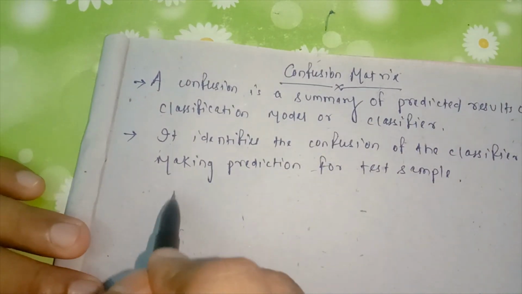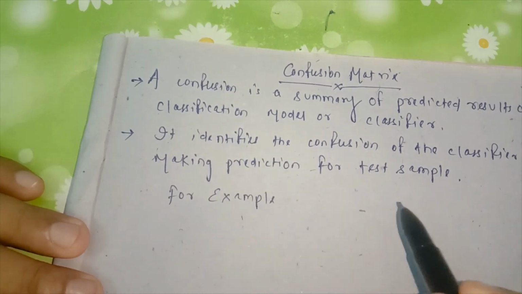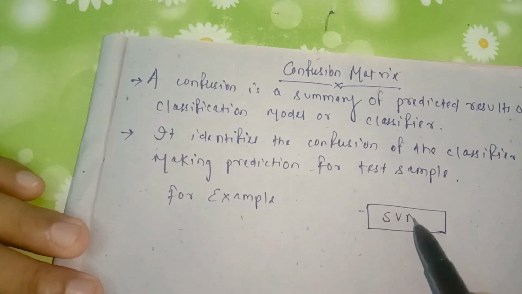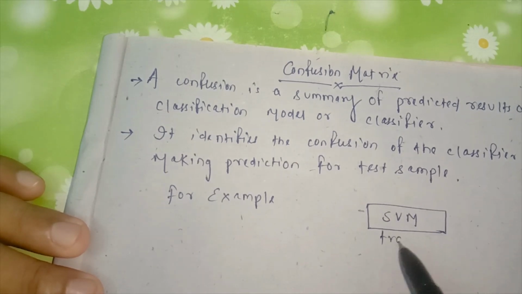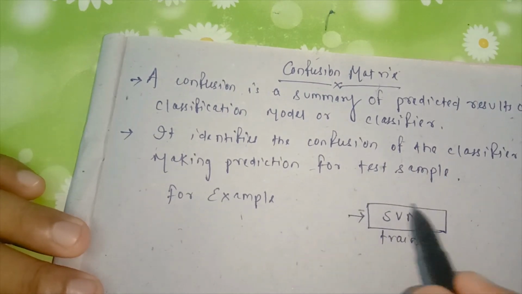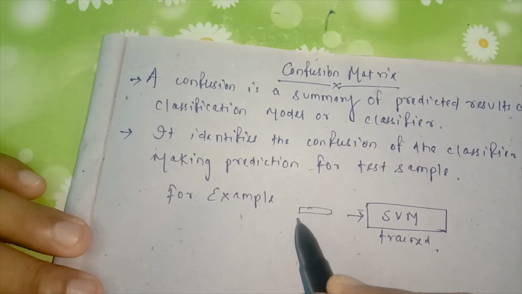For example, let's consider a model that is already trained. This is a trained model. For example, I trained a model with the help of SVM. Now a test sample is coming.